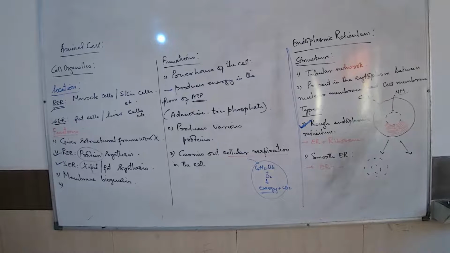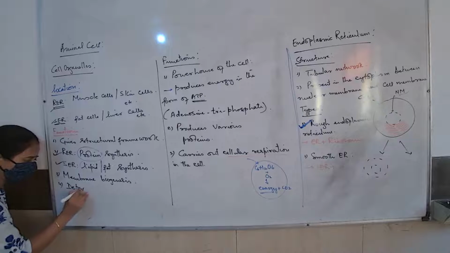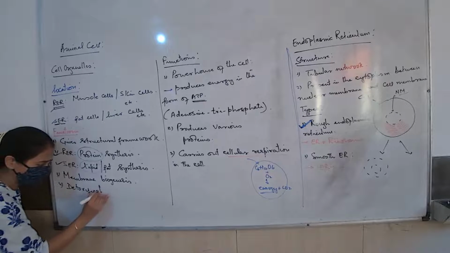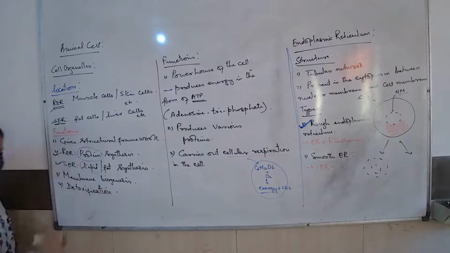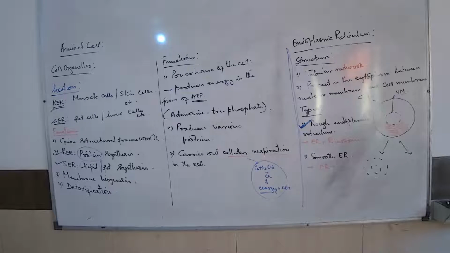What is the fourth function of endoplasmic reticulum? The fourth function of endoplasmic reticulum is detoxification. Toxic substances. क्या मतलब है toxic substances? Harmful for the body, for our tissues. Can you tell me two toxic substances? अच्छा, ठीक है. CO2. Something that enters our body along with food, or something that enters our body.